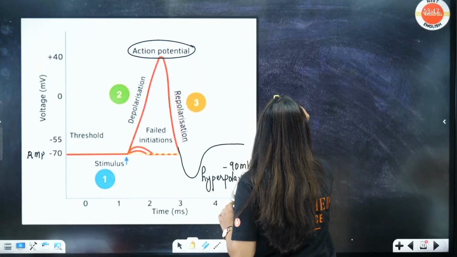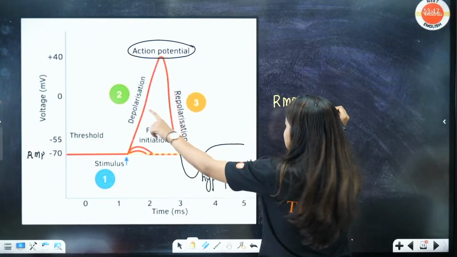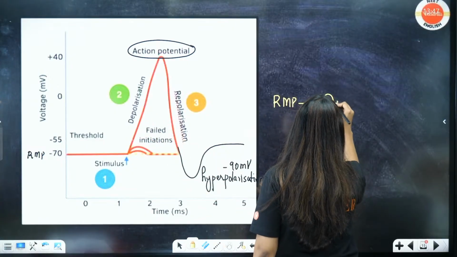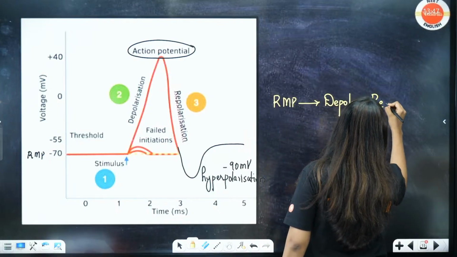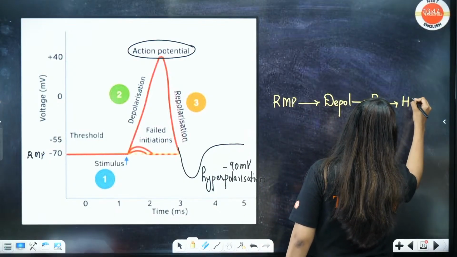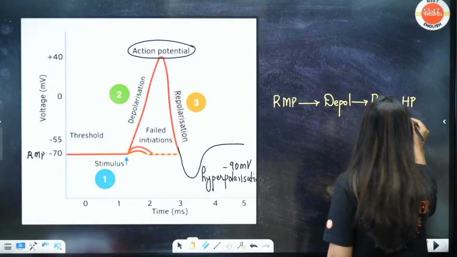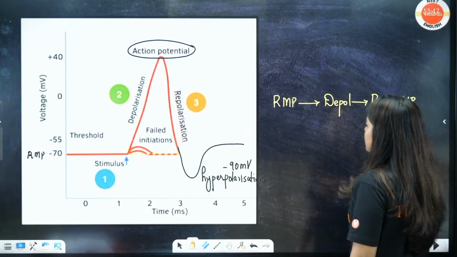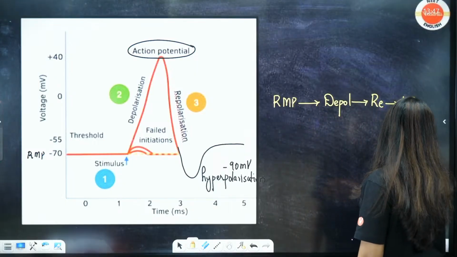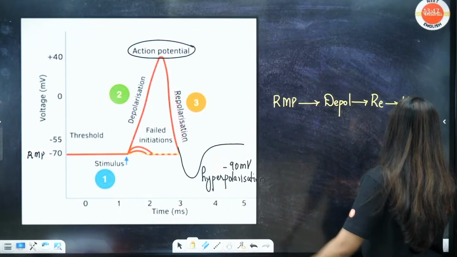RMP, that is polarized state, to first D will go. Okay, depolarization, from D to re. Sometime from re to hyperpolarization it can go. Otherwise it can go again back. Hyperpolarization, again we'll continue the same cycle. Same cycle. It will again come back to RMP. From RMP, again the same thing.